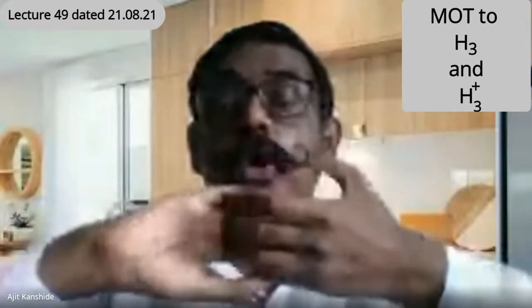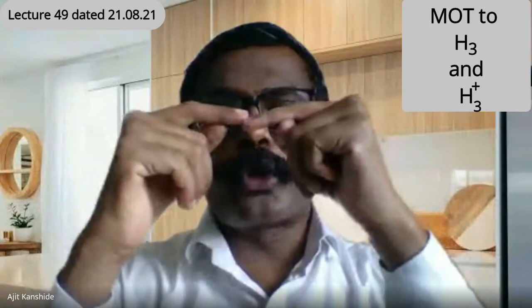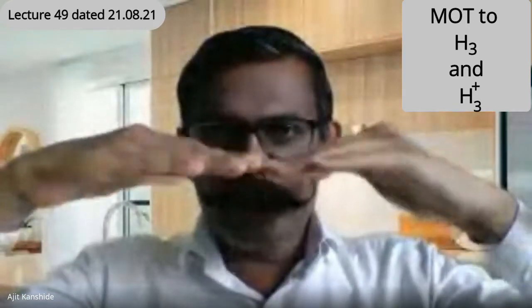Now the answer for my question. This bond will be stronger if overlap is more or overlap is less. When will this covalent bond be stronger? By less overlap or strong overlap? Yes, Ismail, strong overlap gives strong bonding. Now we were with the two options. One, the linear approach to form H3 or H3 plus, and the other, the triangular approach to form H3 or H3 plus. What do you think? In the linear arrangement, is there more overlap of the orbitals, or in the triangular arrangement is there more overlap?